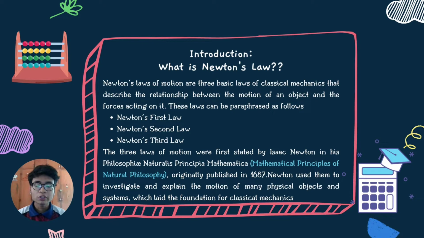The three laws of motion were first stated by Isaac Newton in his Philosophiae Naturalis Principia Mathematica, or Mathematical Principles of Natural Philosophy. Originally published in 1687, Newton used them to investigate and explain the motion of many physical objects and systems, which laid the foundation for classical mechanics.